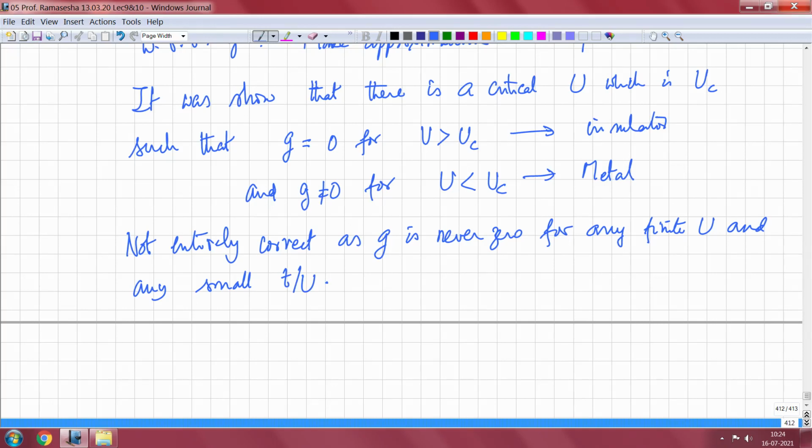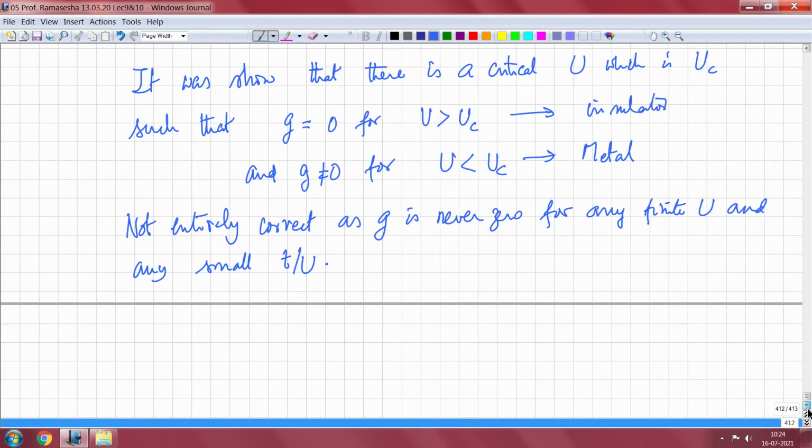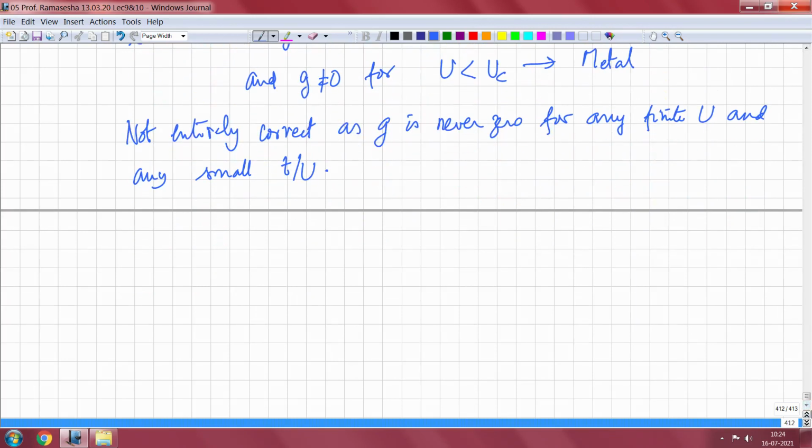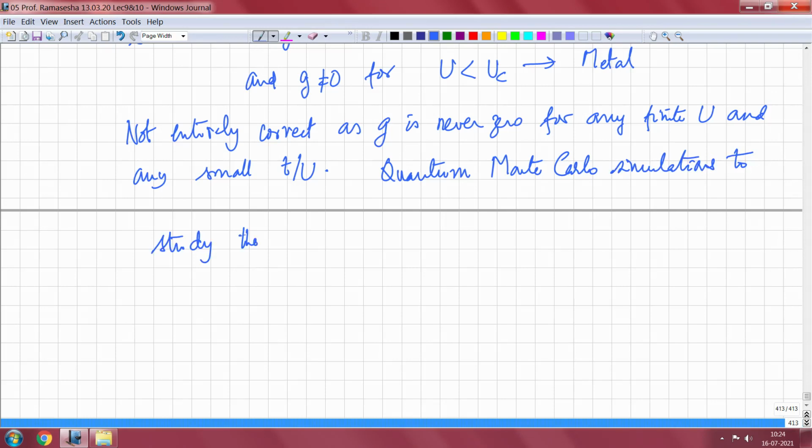Okay, so this was basically the Gutzwiller model, and this was pretty important. Nowadays people try to do quantum Monte Carlo simulations to study the Hubbard model using a variational Gutzwiller procedure.